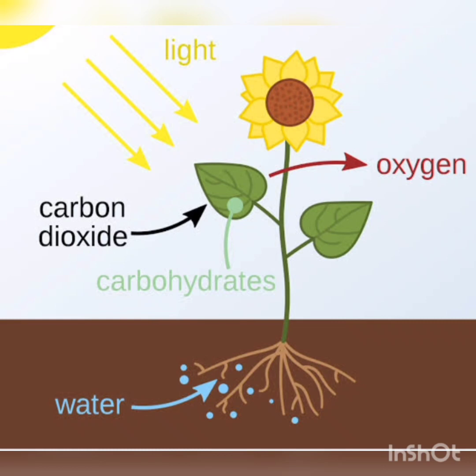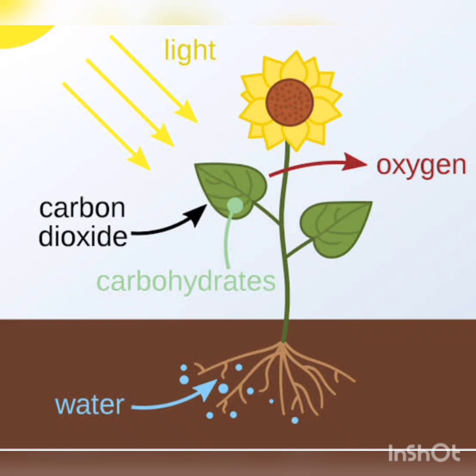They prepare their own food by the process of photosynthesis. But animals cannot. Animals get their food from plants either directly by eating plants or indirectly by eating animals that eat plants. Some animals eat both plants and animals.